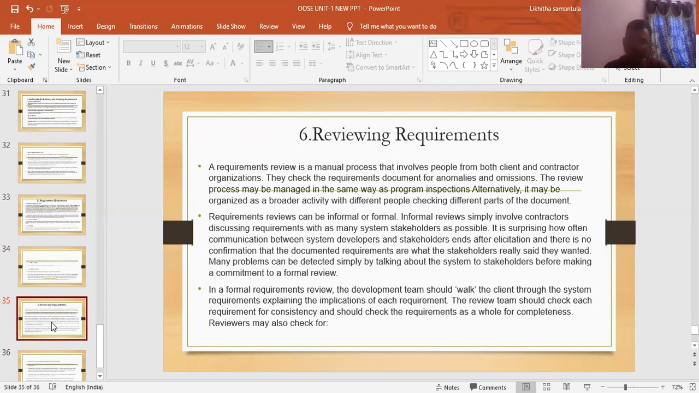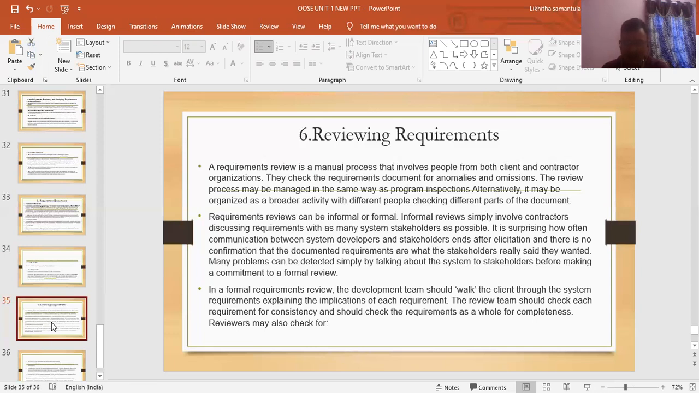Requirements review is a manual process that involves people from both the client and contractor organizations. They check the requirements document for anomalies and omissions. The review process may be organized in the same way as a program inspection. Alternatively, it may be organized as a broader activity with different people checking different parts of the document. Requirement reviews can be informal or formal. Informal reviews simply involve contractors discussing requirements with as many system stakeholders as possible.